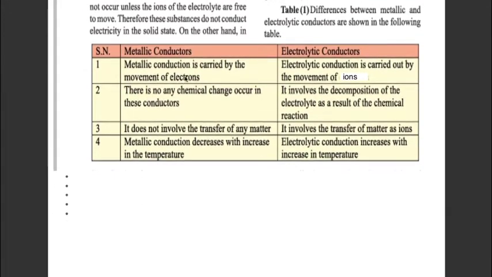This table gives an idea about the difference between metallic conductors and electrolytic conductors. First, metallic conduction is carried by the movement of electrons, whereas electrolytic conduction is carried by the movement of ions. Second, there is no chemical change in metallic conductors, but electrolytic conduction involves decomposition of the electrolyte as a result of chemical reaction.